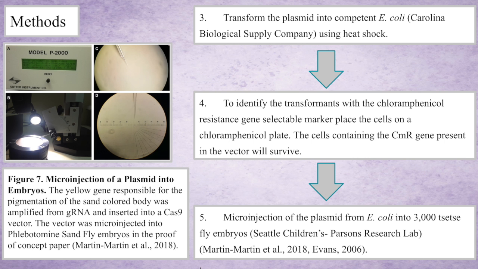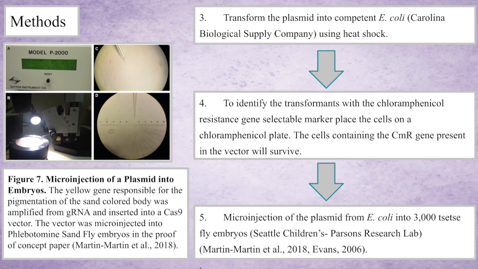First, we want to transform the vector into competent E. coli that we obtain from the Carolina Biological Supply Company. We're going to genetically alter a cell by the process of heat shock. First, we'll create a sudden increase in temperature, which will create pores in the competent E. coli. These pores will allow plasmid DNA to enter the bacterial cell. Further, we can identify which cells have transformed by placing the cells on a chloramphenicol plate. The cells that contain the CMR gene present in the vector will survive.